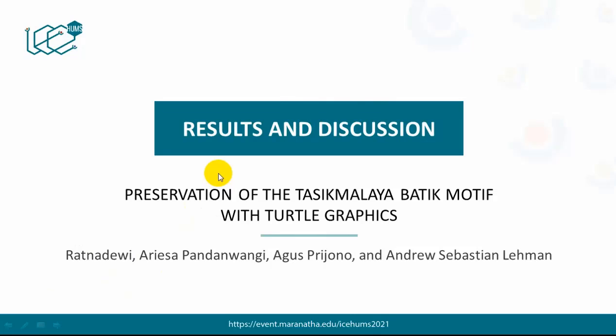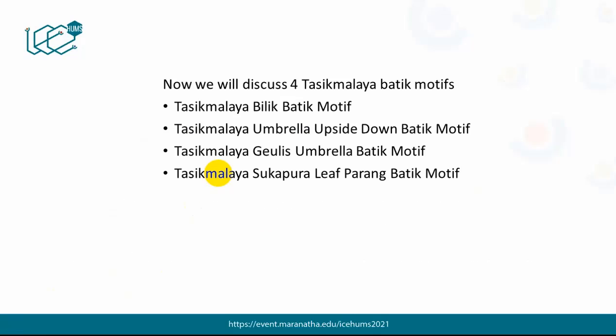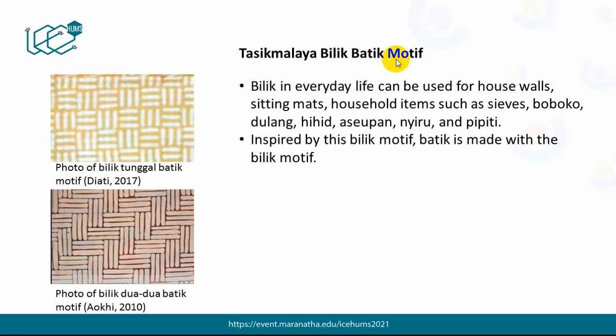This is the result and discussion of our research. Now we will discuss four Tasikmalaya batik motifs. First, the Tasikmalaya bilik batik motif; second, the Tasikmalaya umbrella upside down batik motif; third, the Tasikmalaya gelis umbrella batik motif; and fourth, the Tasikmalaya Sukapura leaf parang batik motif. First, the Tasikmalaya bilik batik motif.